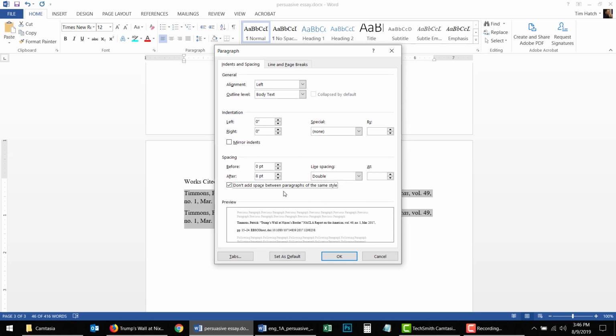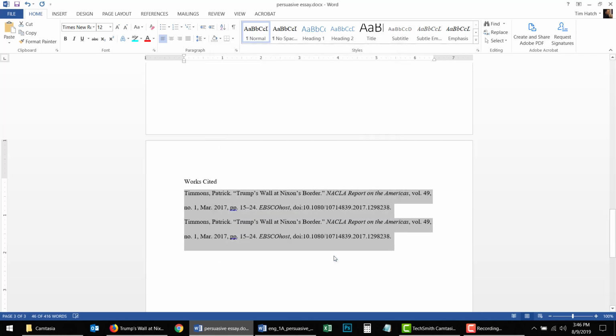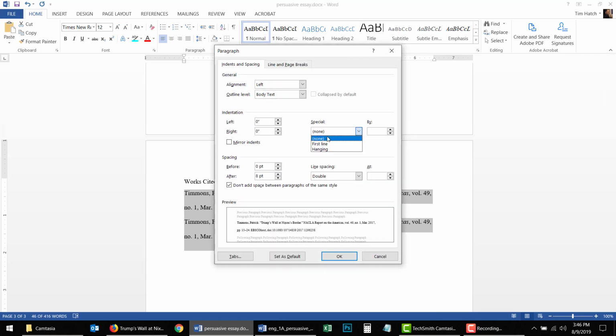I always put a check mark here where it says don't add space between paragraphs of the same style. Okay. Now that gets a little difficult to read, and you can see really that there are two different sources there, but believe me, when you've got 3, 4, 5, 6, 7 sources listed, depending on the assignment, it does get difficult to determine where these sources end. And it's pretty frustrating, especially if you're grading 1,000 papers.